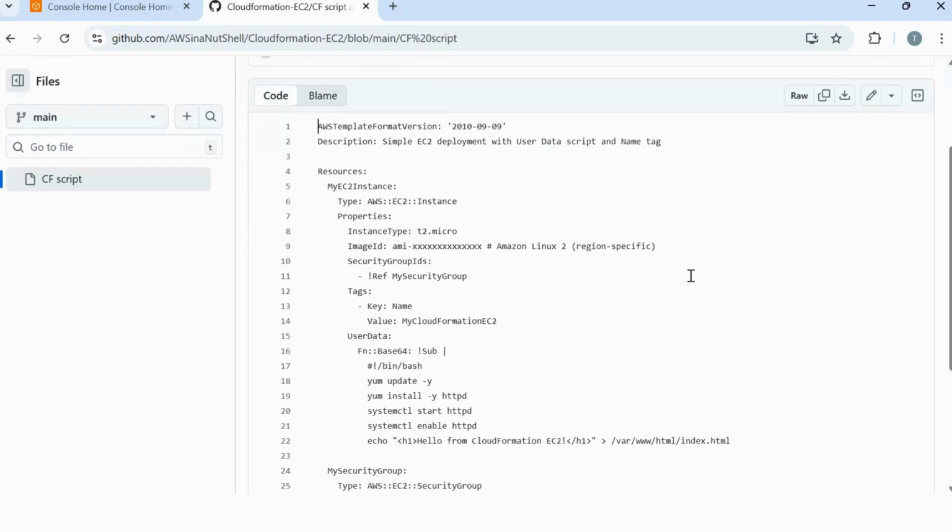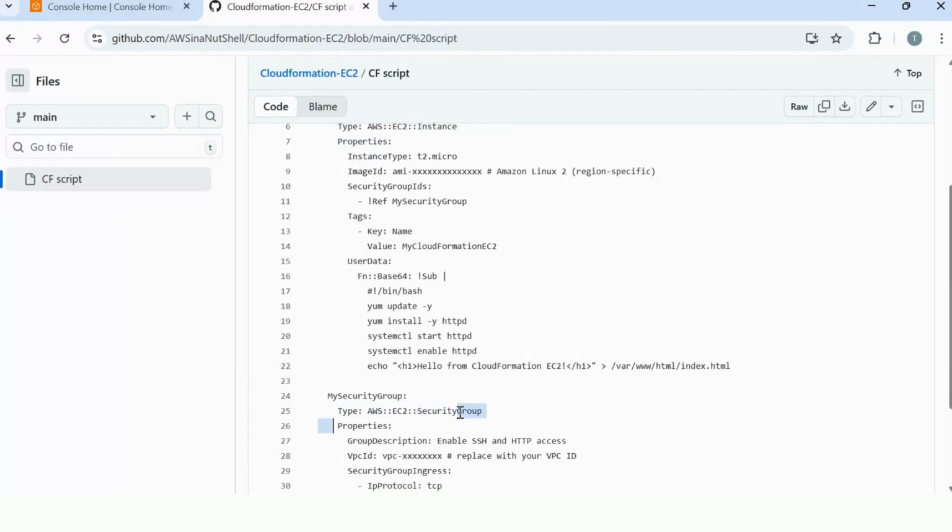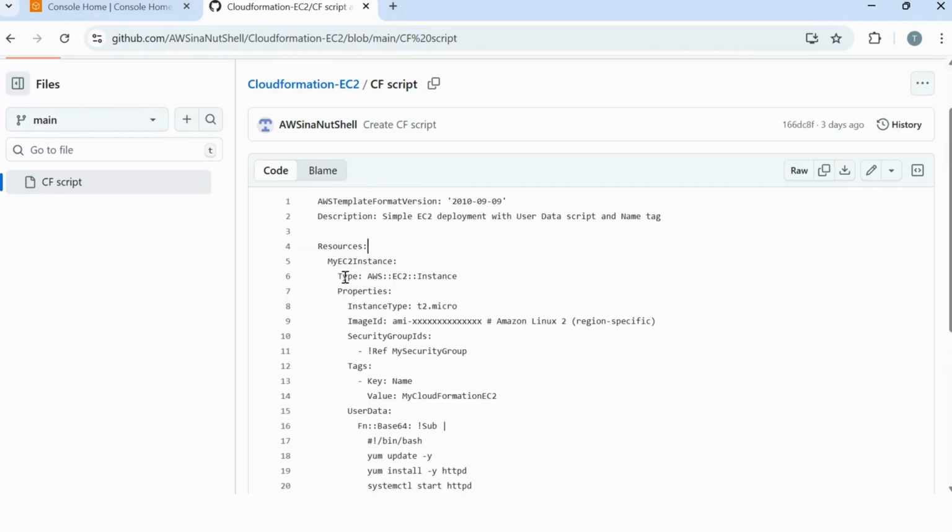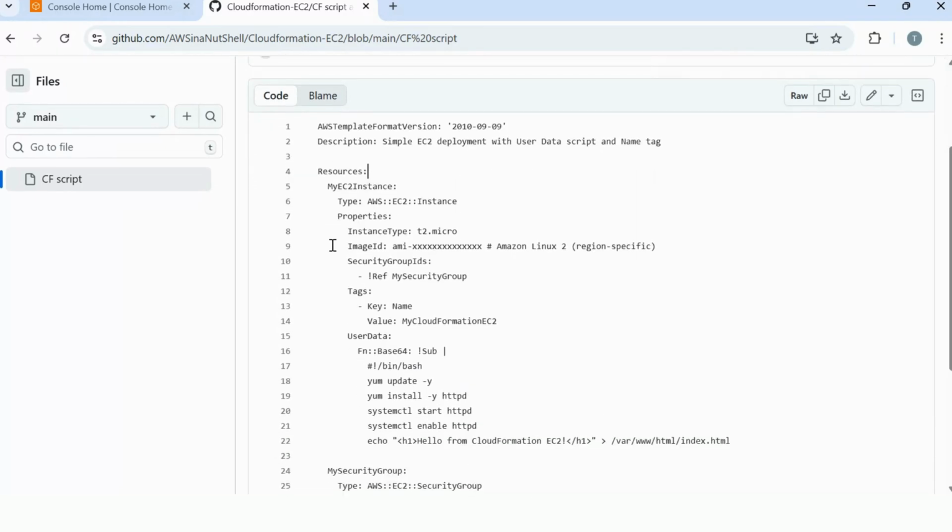So as we actually come to look at the template itself, we'll just have a rundown of what actually makes up the template. We've got the description here, which is just a simple EC2 deployment with user data and a name tag. We then come down to our main section, which is resources, and this lists out the EC2 instance and also the security group. That's the only two resources we're going to actually deploy. If you're used to building things in the console, you'll see most of the fields just map to what you would manually build if you were just clicking and building infrastructure as required.